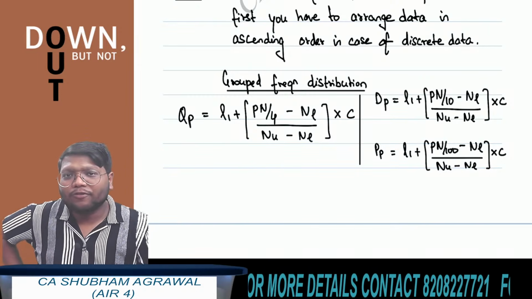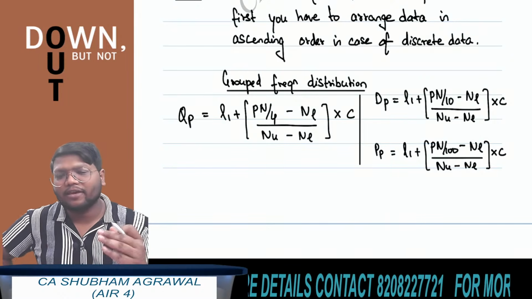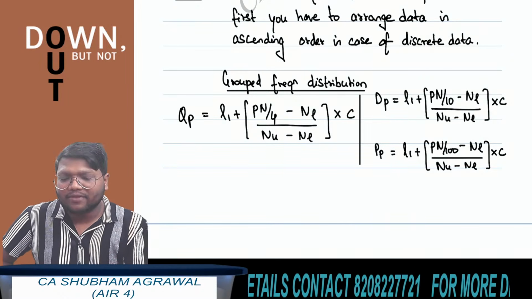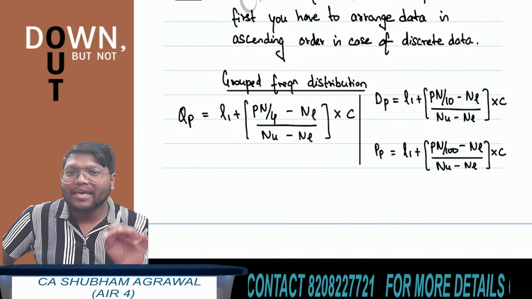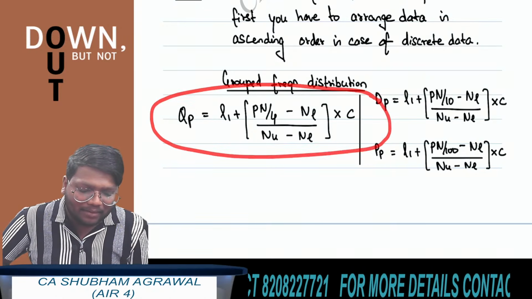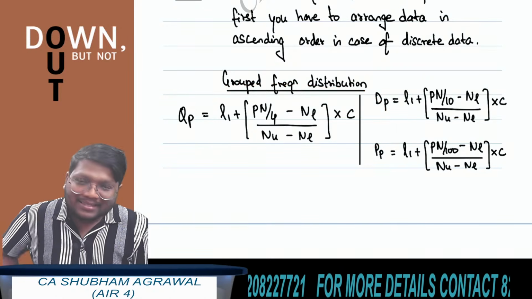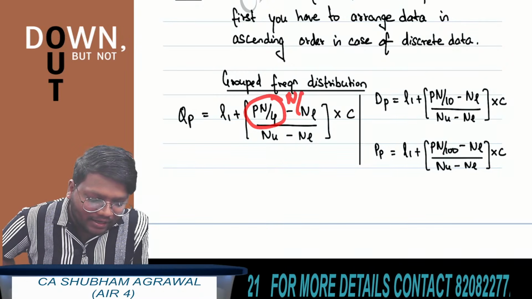So the formula to find quartile in case of grouped frequency distribution. If grouped frequency distribution is given and then we have to find quartile, the formula is L1 plus in brackets (Pn upon 4 minus NL) upon (NU minus NL) multiplied by C. See, in the formula of median, we have written n by 2.